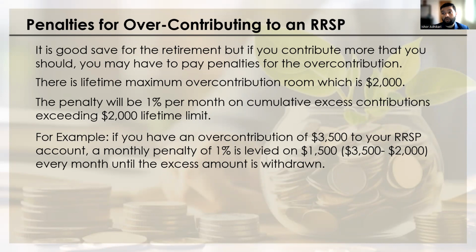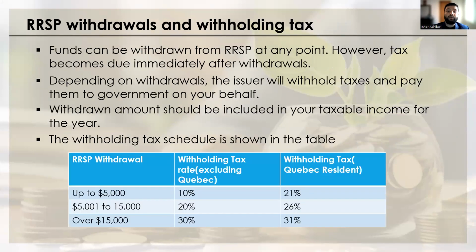Let's suppose you over-contributed by 3,500, and you have a lifetime over-contribution limit of 2,000, so you exceed by 1,500. You will be paying 1% of that 1,500 every month until and unless you withdraw that over-contribution. There is a withdrawal tax as well. You can withdraw money from RRSP at any point of time.